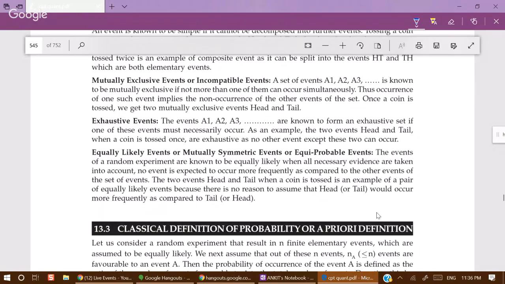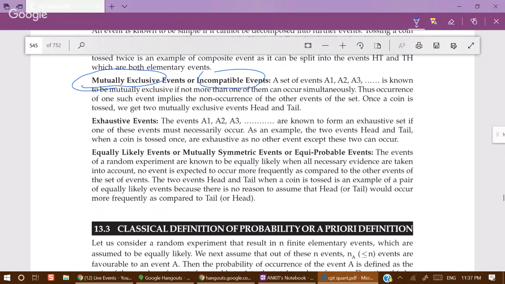That means either even or odd, but never both, because an even number is not odd and odd number is not even. These two things cannot happen simultaneously. That means these two events, even and odd, are mutually exclusive events, or we can say incompatible events.